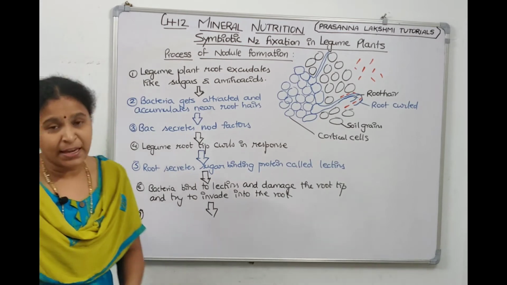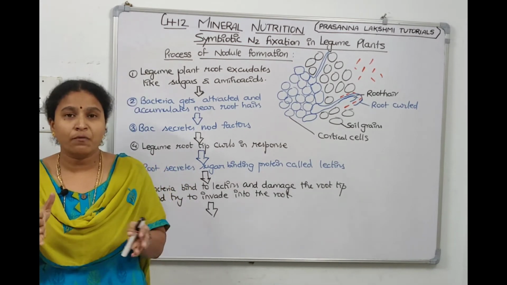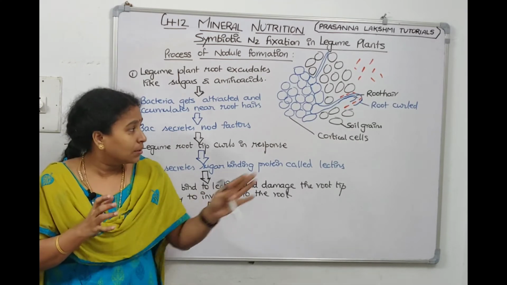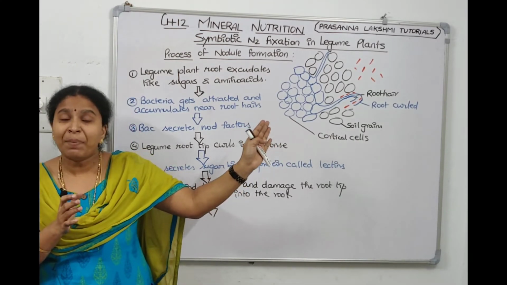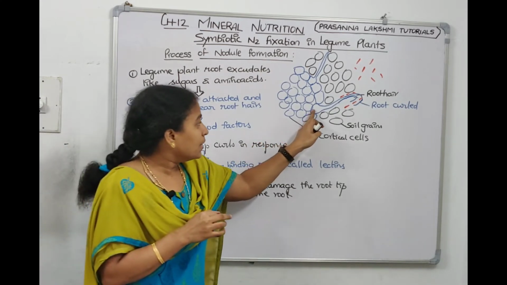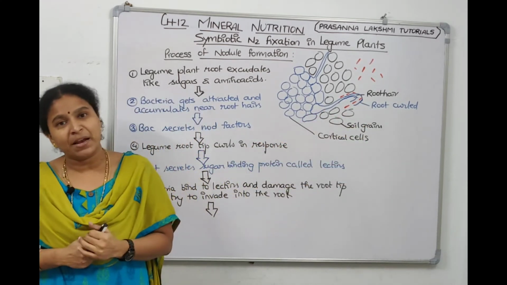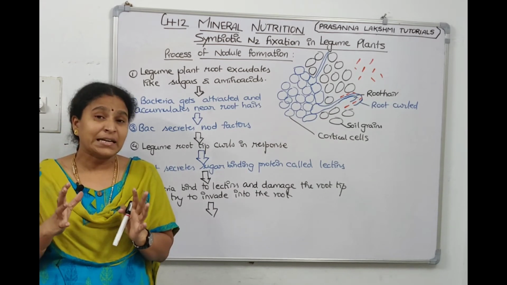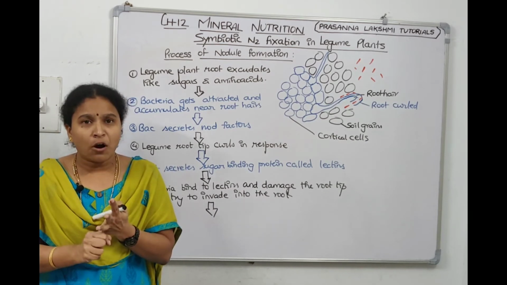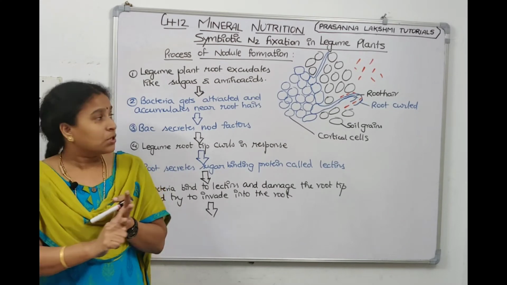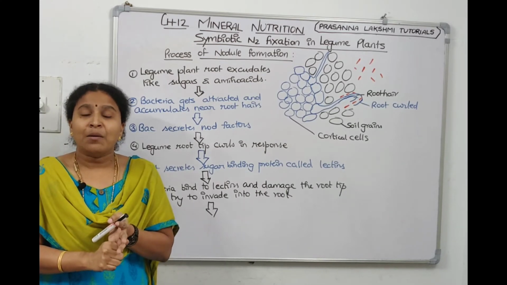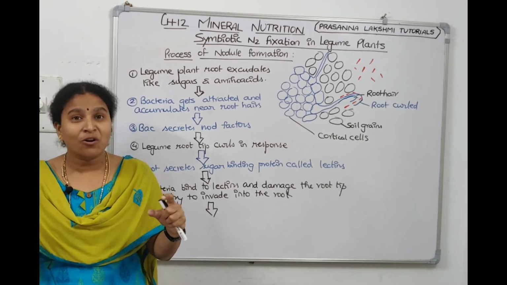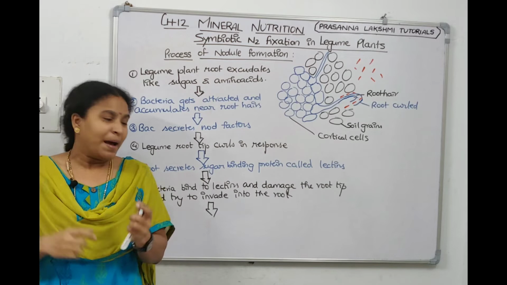Now if we take our vehicle out, we'll see the path of the road and then we go. So how will the bacteria know who is making the path for the bacteria? In this root hair, the plasma membrane will be there and cells also. The vesicles of the Golgi, a secretory organelle, will fuse with the plasma membrane and both of them will make a thread called an infection thread, which makes the road, the path for the bacteria.